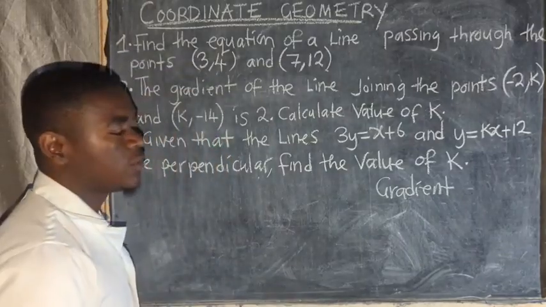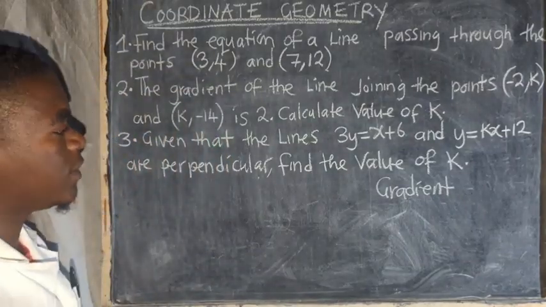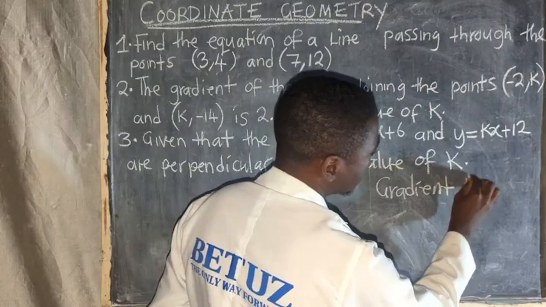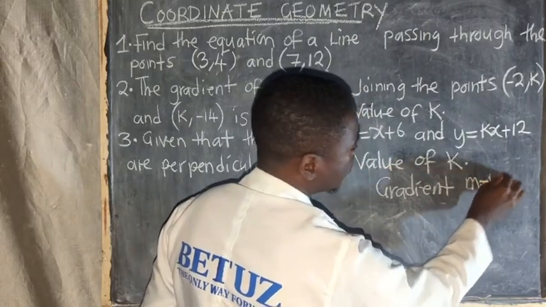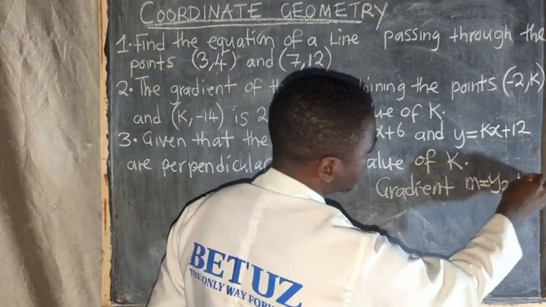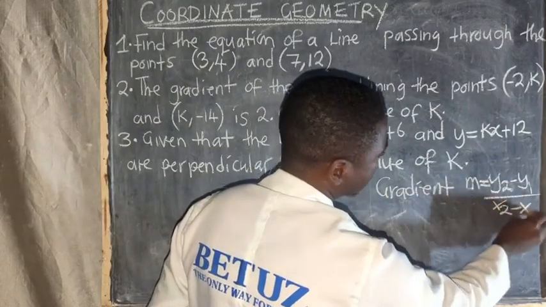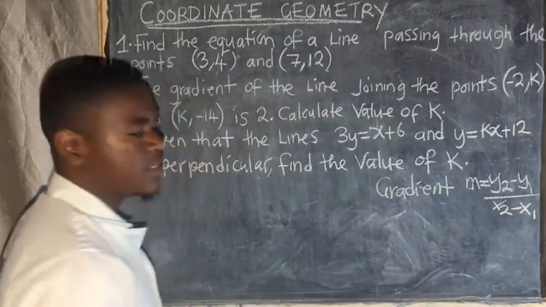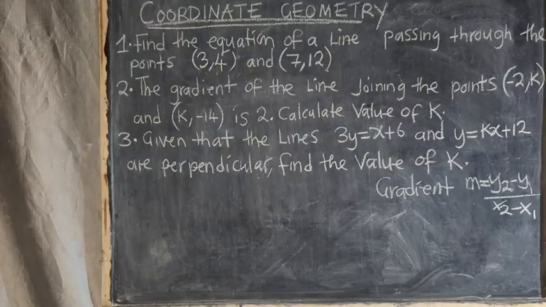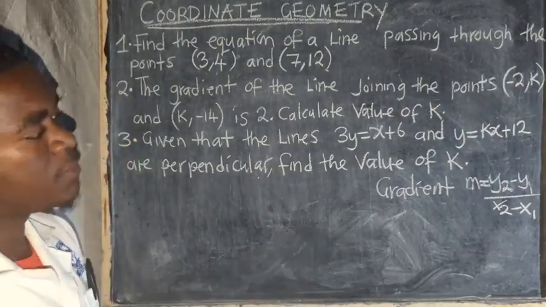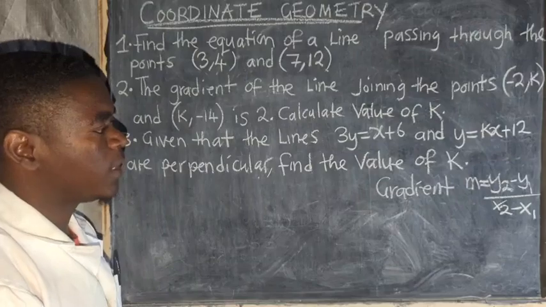So how do we get to find the gradient? Gradient is given by the formula m is equal to y2 minus y1 over x2 minus x1. That is the formula for the gradient.